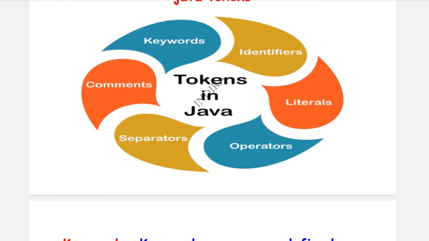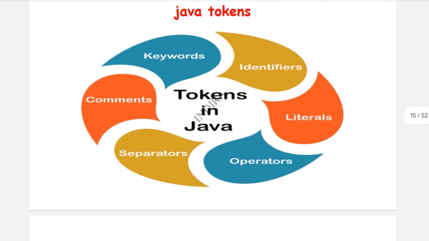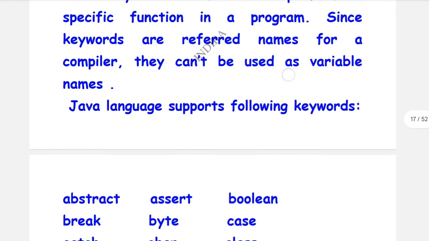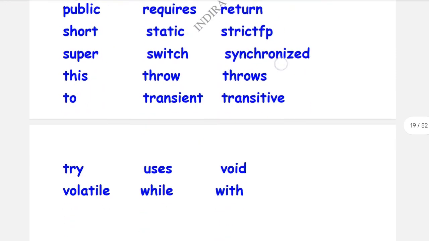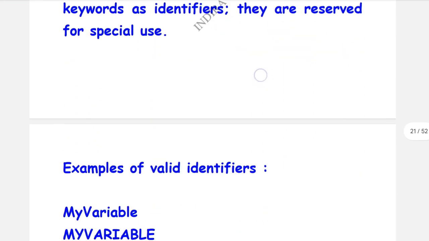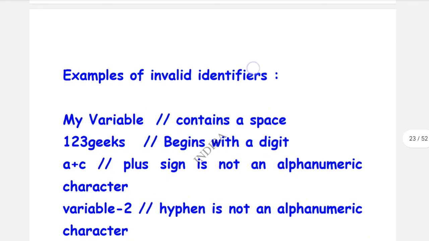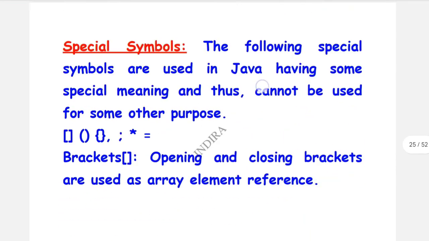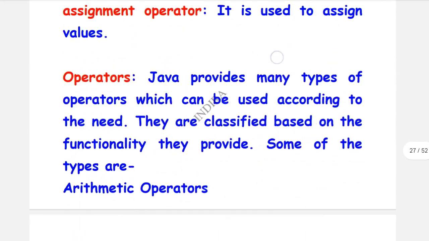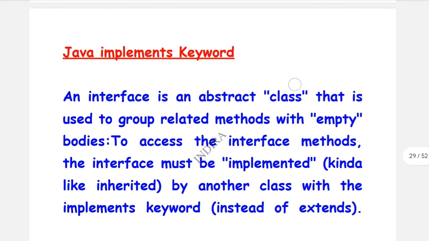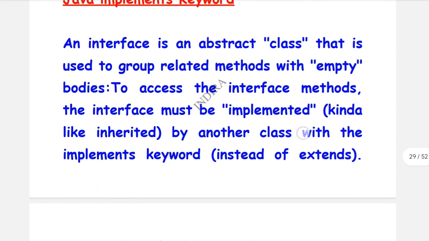Here, for tokens of Java, we discussed only definition and example. After Java tokens, the next important topic is the Java implements keyword, that is, how the keyword is implemented in Java.